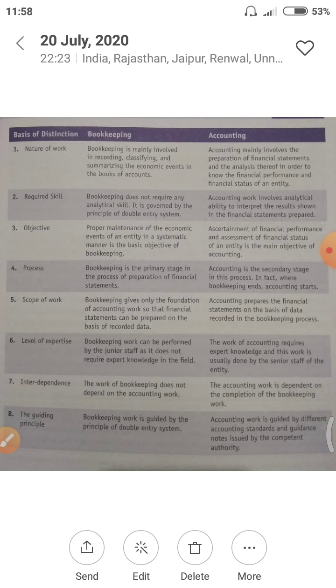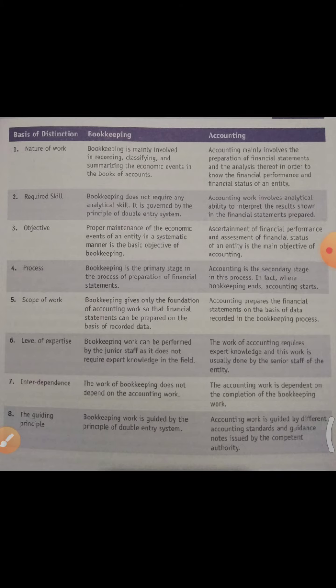Third point, objective. Proper maintenance of the economic events of an entity in a systematic manner is the basic objective of bookkeeping. What is the objective of bookkeeping? Proper maintenance of economic events in a systematic manner.